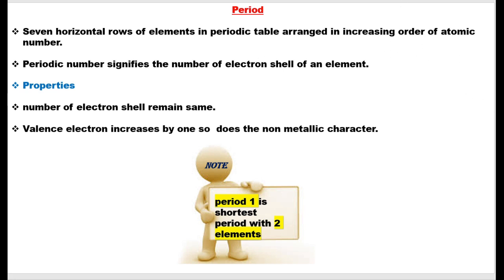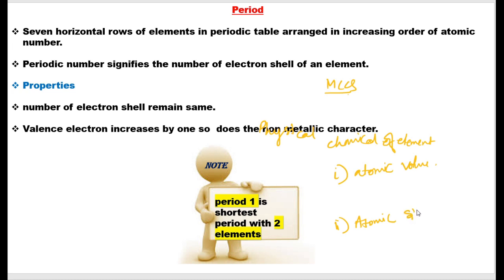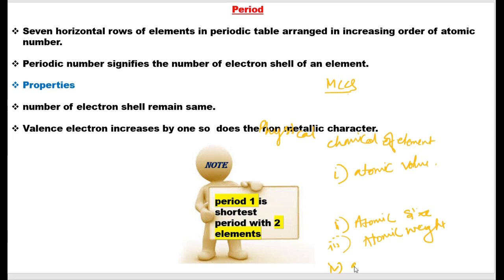The one thing which I forgot to mention was, suppose in your question paper, in section A you come across MCQs, and you will be given the physical and chemical property of an element, and asked to arrange in the increasing order of atomic volume, atomic size, atomic weight, atomic number. So you need to know the periodic law.